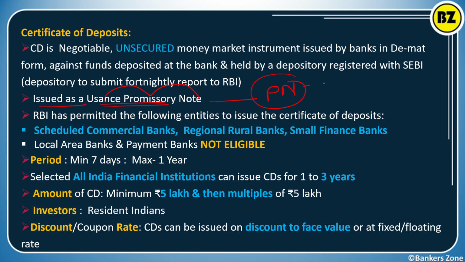Usance means it is having some fixed date or some fixed period, right? For example, maturity after 2 years, after 1 year, after 6 months. This is what usance means, having some bound tenure. That is called usance. It is simply the promissory note. It promises to pay.